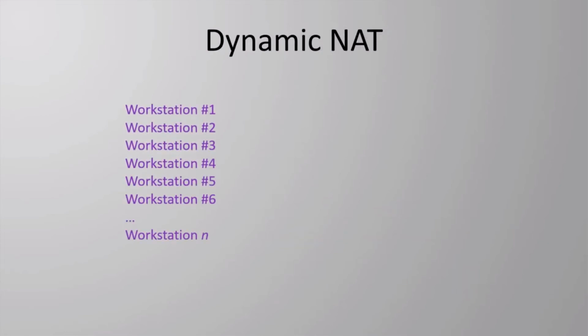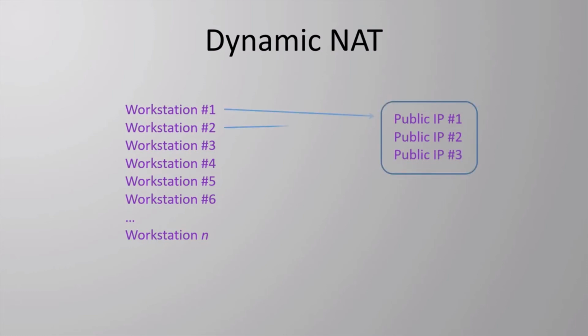But for now, let's consider how to configure NAT for our workstations. Usually we won't use a static NAT for this, as we have a lot of workstations and not many public IPs. One option we could consider is dynamic NAT. This does not use a one-to-one mapping between a private IP and a public IP. Instead, we can create a pool of public IP addresses and let the router map an IP to each workstation as they're needed.